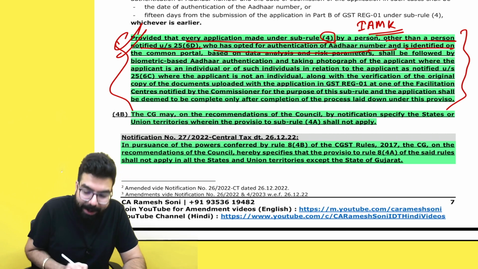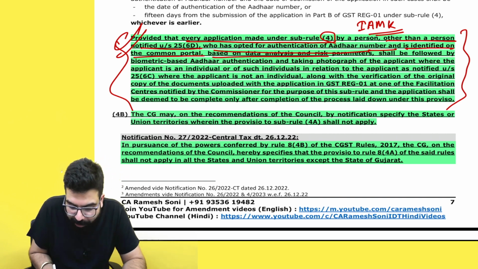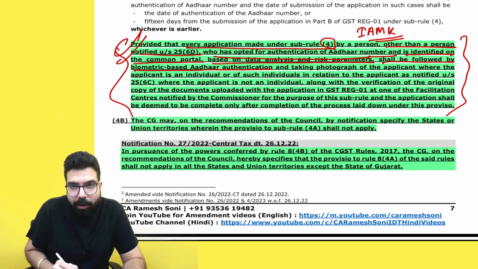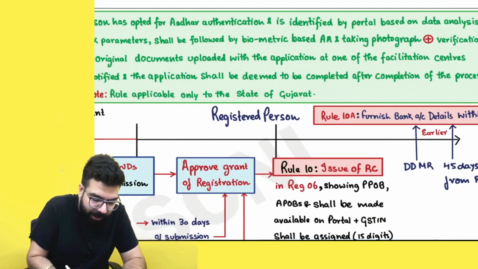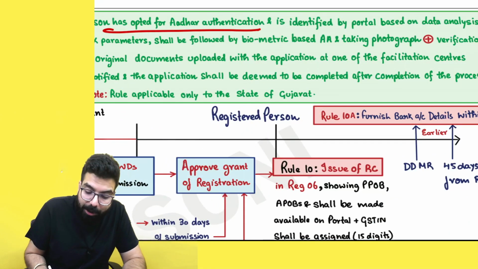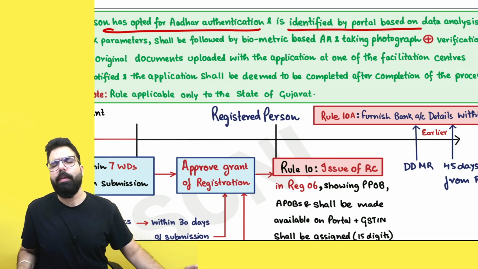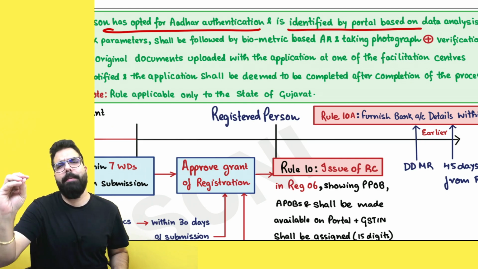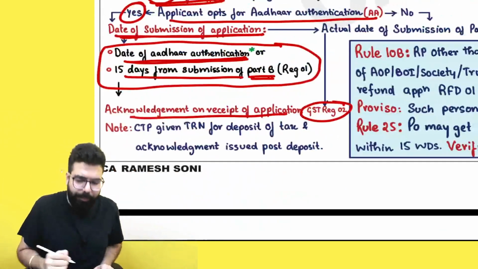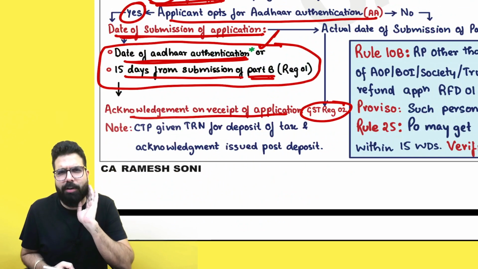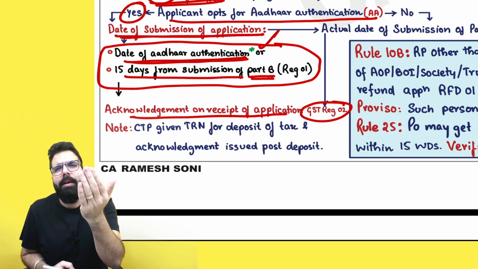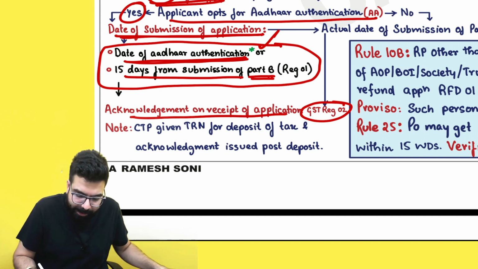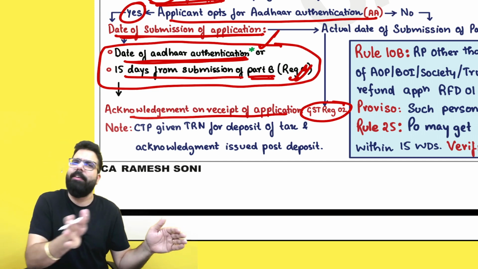If you are identified on the common portal based on data analysis and risk parameters, that shall be followed by biometric based Aadhaar authentication. That is what I have written, that if you have opted for Aadhaar authentication but you are identified by the portal. Generally, if I submit my application and say I want to do Aadhaar authentication, then the date of Aadhaar authentication is the date of submission of application. If I don't complete my Aadhaar authentication in 15 days, once the 15 days get over, that will be deemed as the date of submission of application and the application will be picked up for verification.